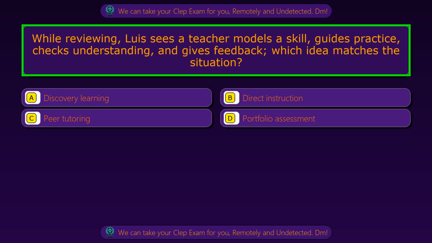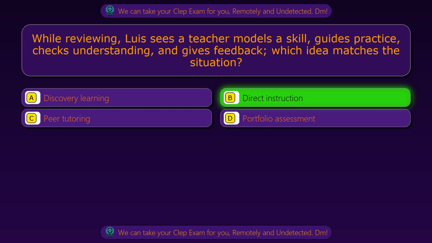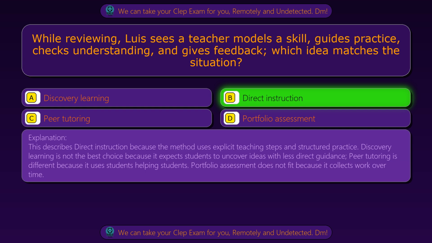Question 48. While reviewing, Luis sees a teacher model a skill, guide practice, check understanding, and give feedback. Which idea matches the situation? Option A, discovery learning. Option B, direct instruction. Option C, peer tutoring. Option D, portfolio assessment. The correct answer is option B, direct instruction. This describes direct instruction because the method uses explicit teaching steps and structured practice.